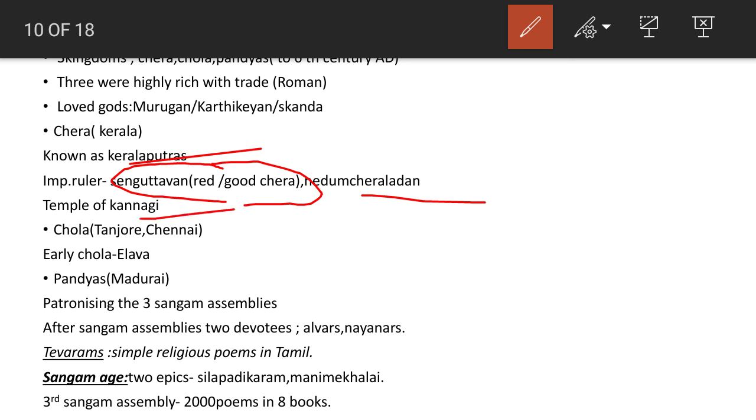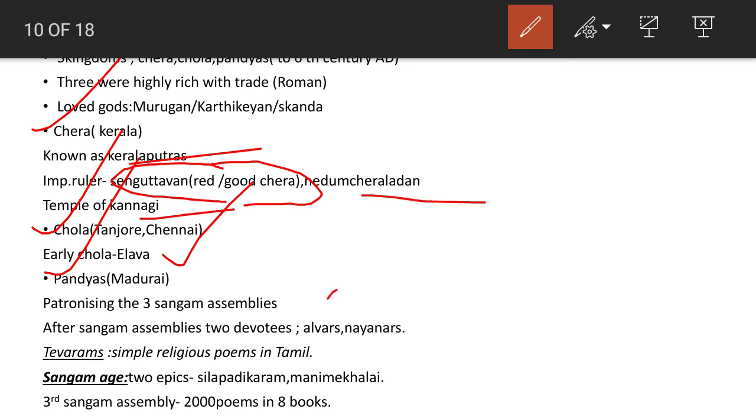Then the next one is Chola. Chola belongs to the region of Tanjavur and Chennai. In the early Chola period, the famous one was called Elara. Then Pandya. Pandya was based in Madurai. He patronized three Sangam assemblies.